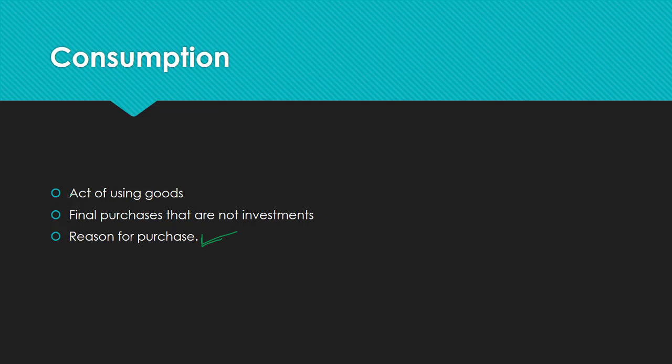we already considered these two points. The act of using goods is called consumption, and the final purchases that are not investments are termed consumption. And the third main point is the reason for purchase. In short, the reason for purchase determines whether something is viewed as an investment or as consumption.